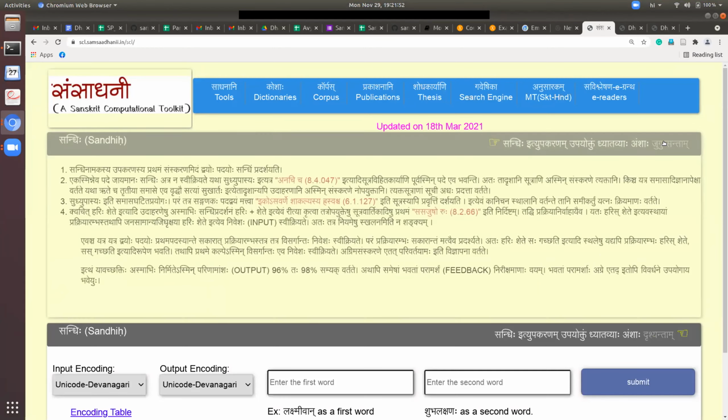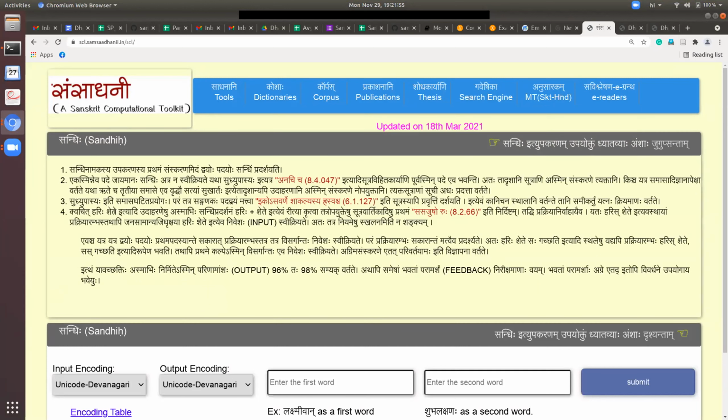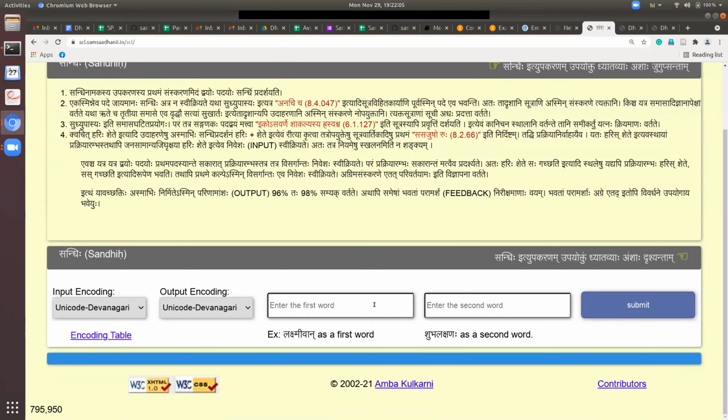In the previous class, I had explained these four points. Essentially, this tool can be used only for the sandhi between two padas, not the internal